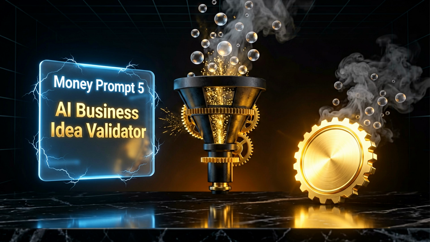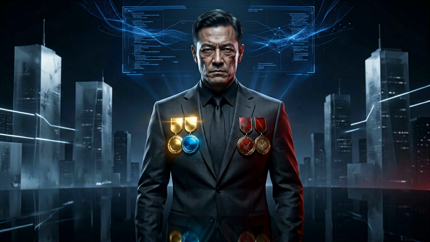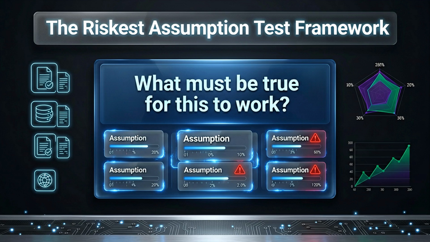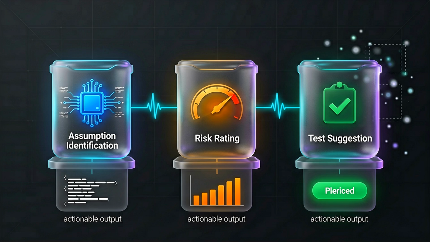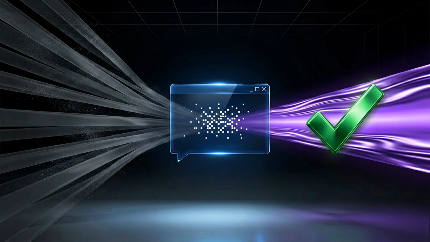Money Prompt 5, the AI business idea validator. Before spending money on an idea, validate it with this prompt. Role: serial entrepreneur who has built and failed multiple businesses. Instructions: evaluate my business idea using the riskiest assumption test. Steps: identify core assumptions, rate each by risk, suggest how to test. End goal: tell me whether to proceed or pivot before I spend anything. This prompt can save you months of wasted effort.